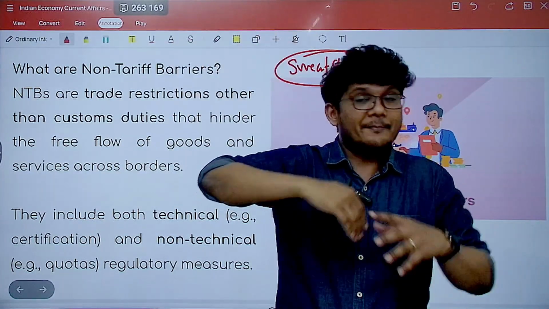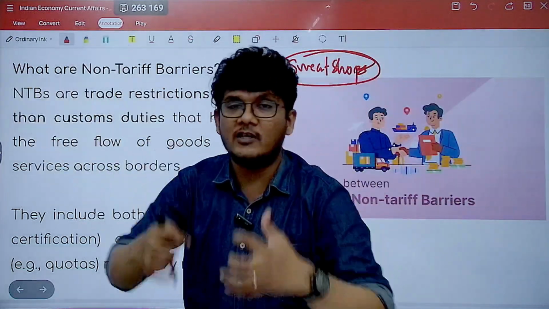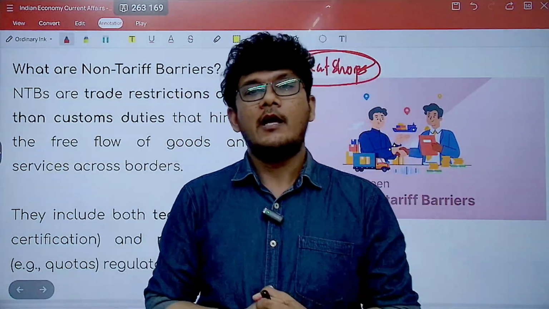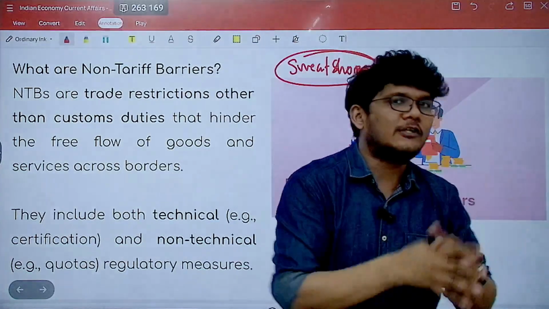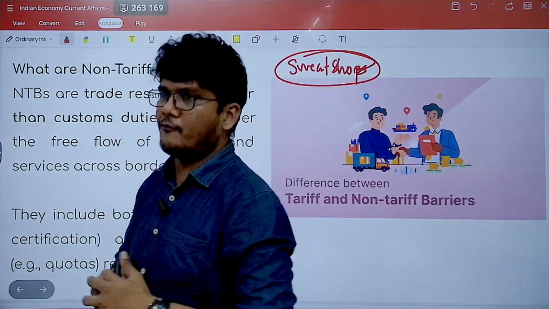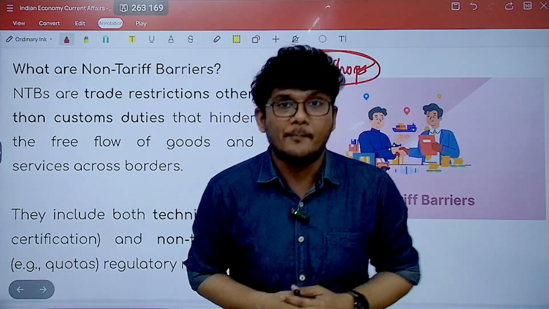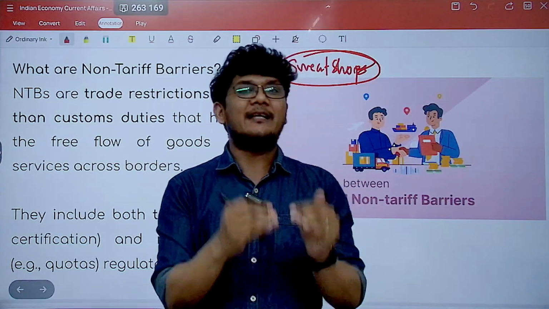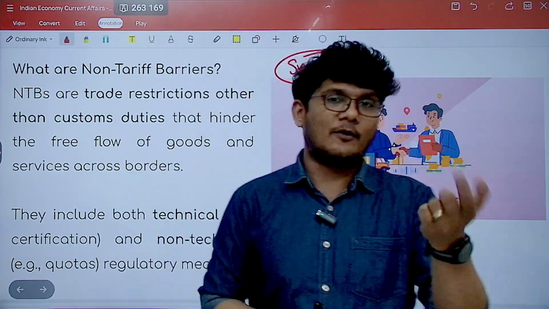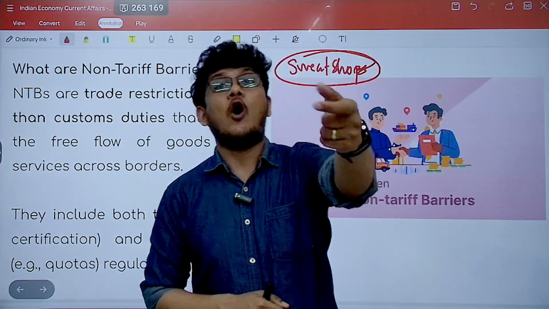And these brands sell the products at a very costly price. Why? Because they make huge profits, and they pay very high amounts to the sponsors and brand ambassadors, and that's where their money goes and not to these poor people. So India can simply say this is inhumane treatment of the workers in your countries. So this is a non-tariff barrier that India can impose, or India can also limit the amount of imports that India gets from these countries for a specific product. So that will be a non-tariff barrier.